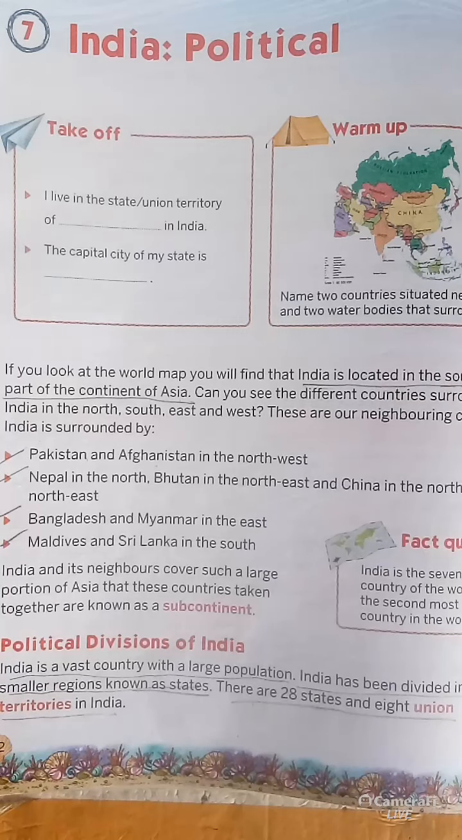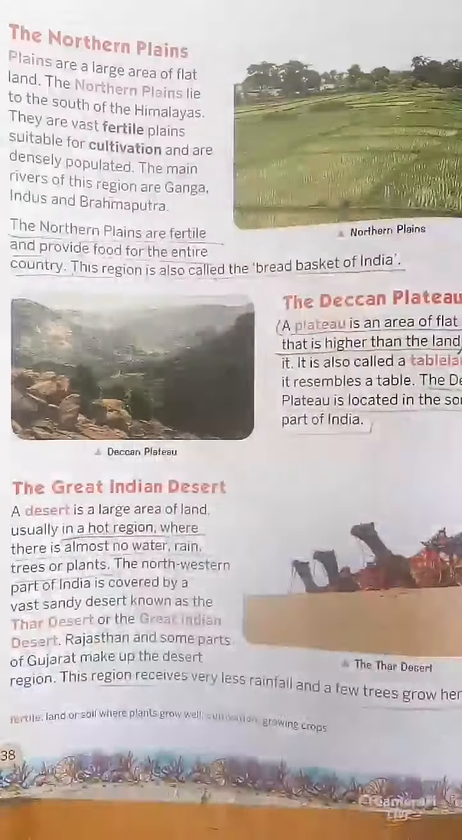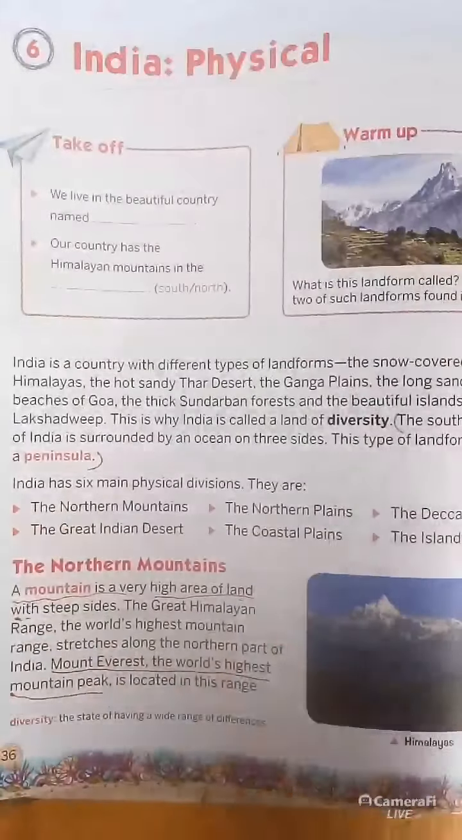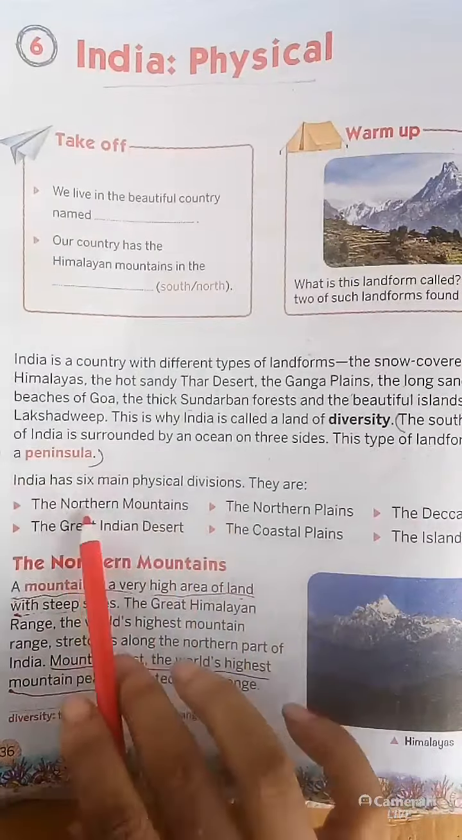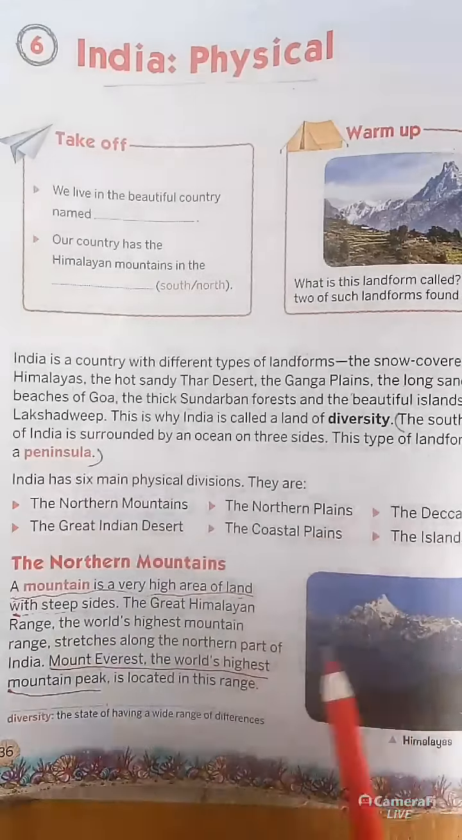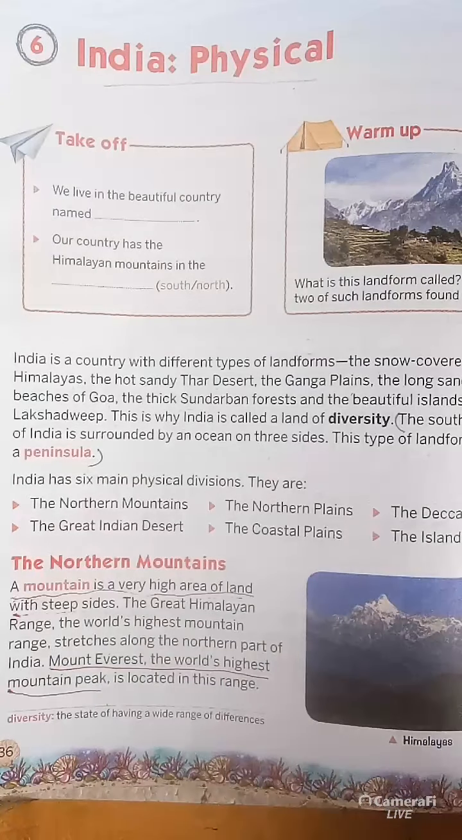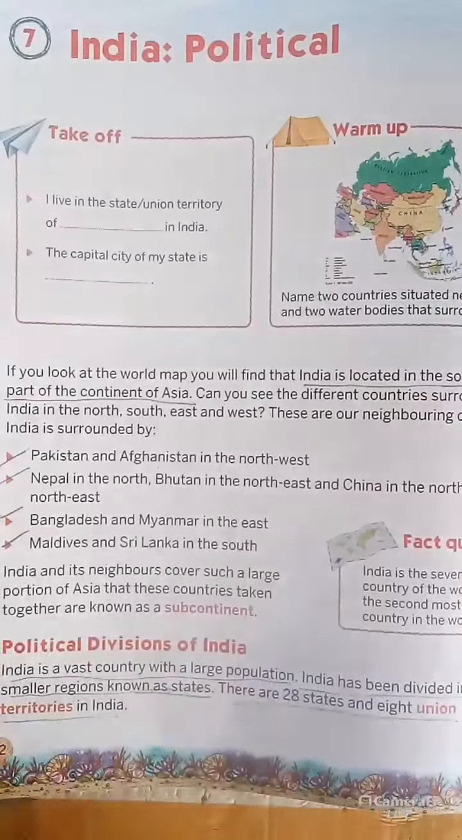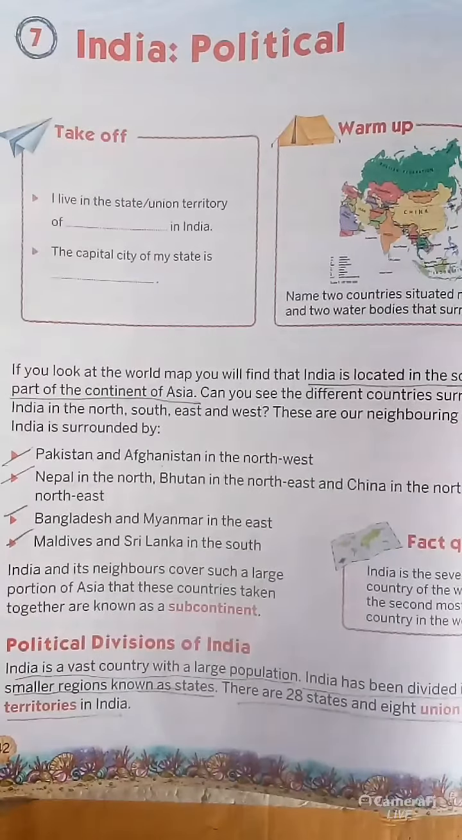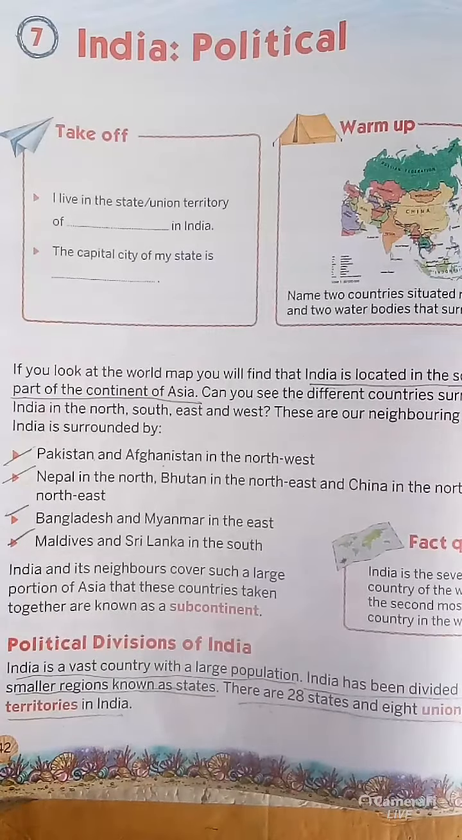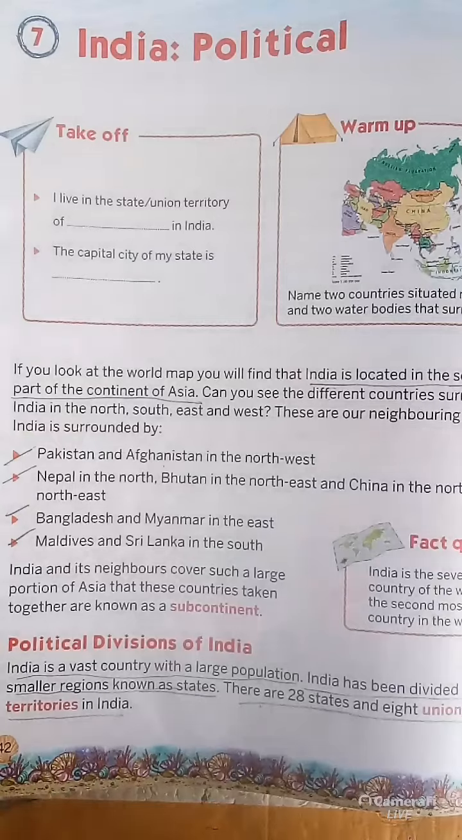Normally I know you know some place names like Nepal, Bhutan, Bangladesh, Myanmar, whatever the places, they are our neighboring countries. Last day you learned the physical divisions: the northern mountains, northern plains, Deccan Plateau, the Great Indian Desert, coastal plains and the islands. And today we will learn the political parts, like Nepal, Bhutan, Bangladesh, Pakistan, China, Myanmar.